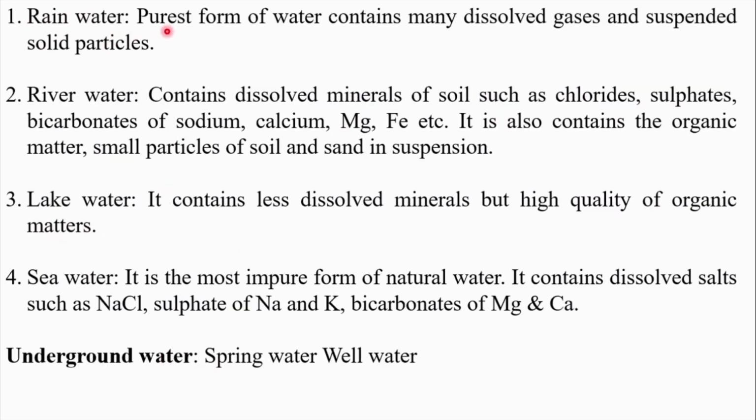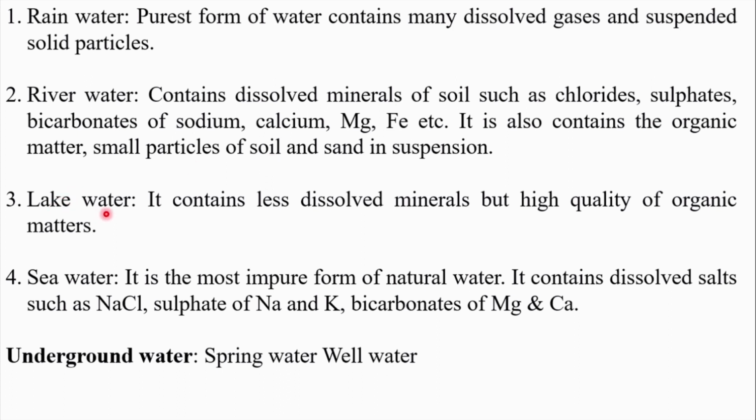Rainwater is considered as the purest form of water. Mainly it contains dissolved gases or suspended solid particles. Coming to river water, the river flows from one place to another. While doing so, it carries several minerals along with it, such as chloride, sulfate, bicarbonate of sodium, calcium, magnesium, iron, etc. These are the inorganic substances. It also contains organic matter and small particles of sand and soil.